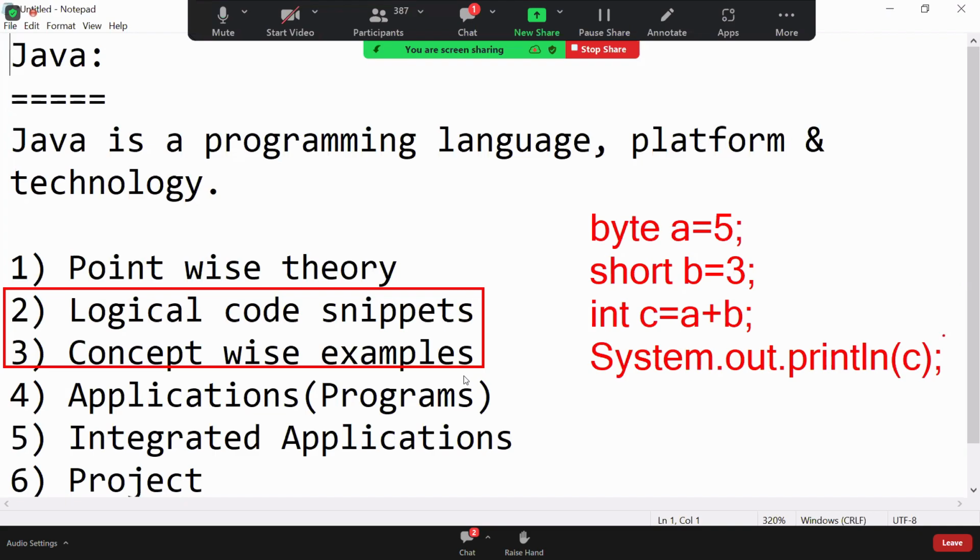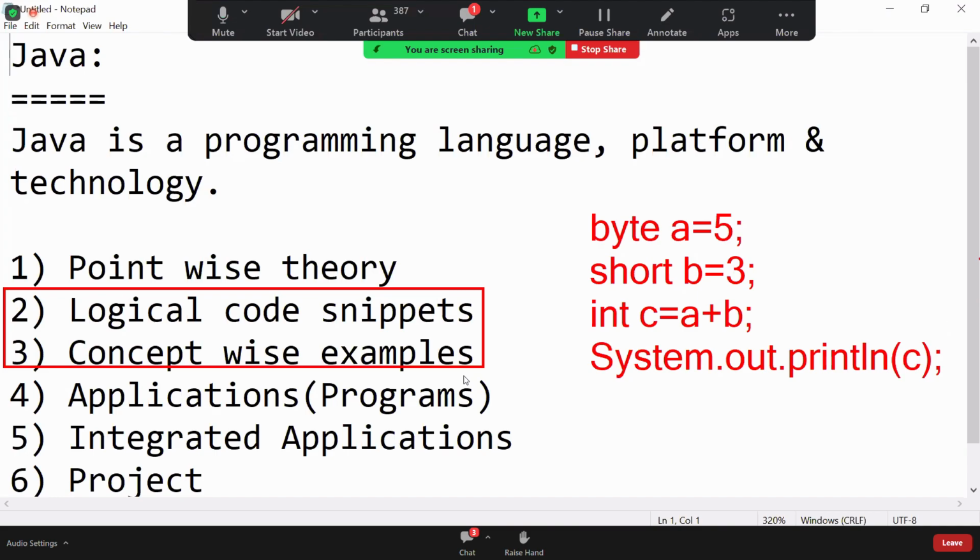Will it compile or not? Will it execute or not? If it compiles and executes, what will be the output? If it does not compile, in which line is the error? If it does not execute, in which line is the error? Can that error be solved or not? If it is possible to solve, how to solve? If it is not possible, why? These type of questions, if you are familiar, any Java program you can write. That's what logical code snippets and concept-wise examples are, most important for your career.